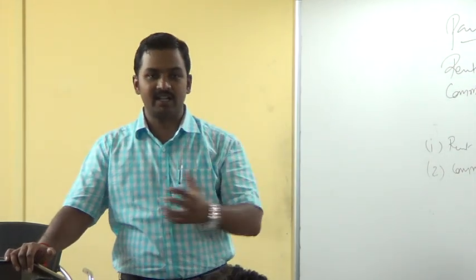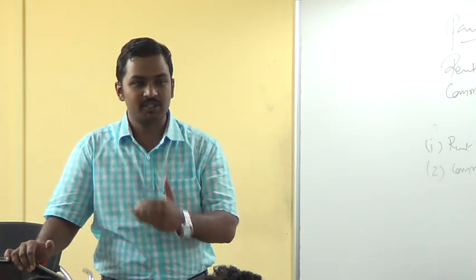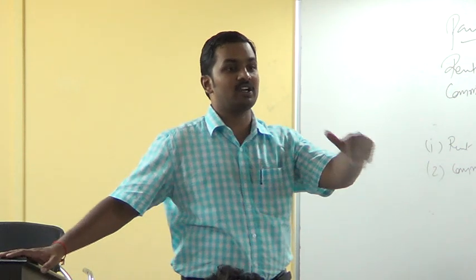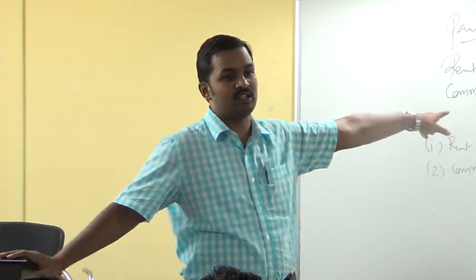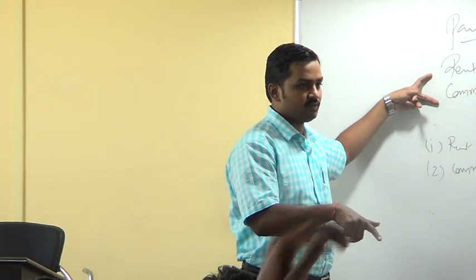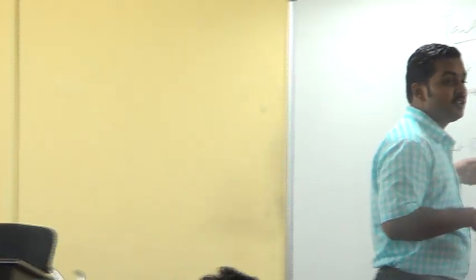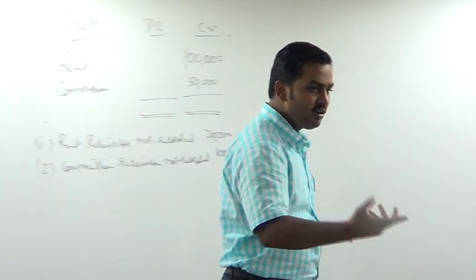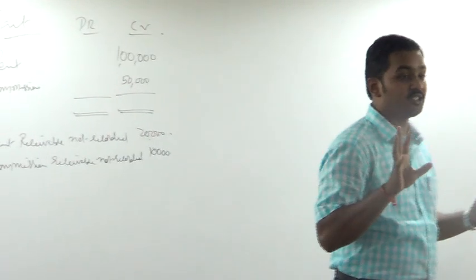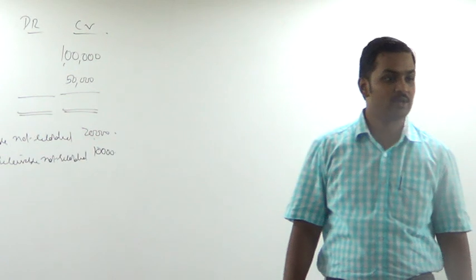Similarly, commission, how is it showing credit balance? During the year, we have collected some commission. Cash or bank account to commission account. Commission account is credited. Hence, it is appearing in the trial balance. So, these are already collected in cash. But what is the adjustment providing? Some rent is receivable, 20,000 not recorded. The accountant has failed to record rent receivable to the extent of 20,000. Similarly, has failed to record commission receivable to the extent of 10,000. Are you able to understand?